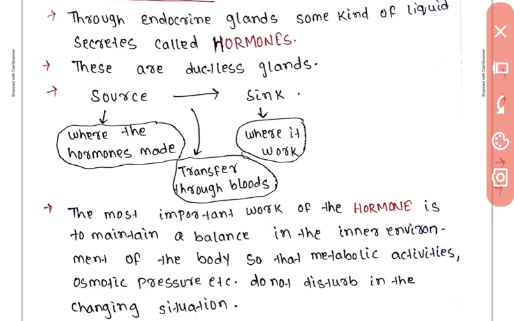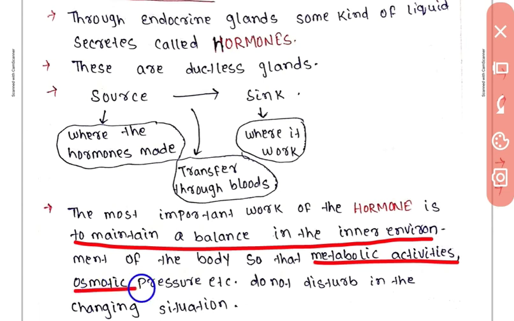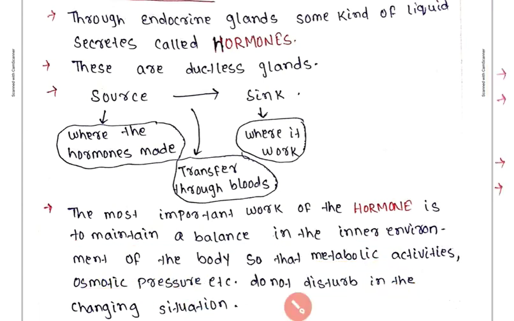It means that to maintain a balance in the inner environment, endocrine glands or hormones maintain all the balance like body temperature, the equilibrium of the body, that helps the metabolic activity, osmotic pressure, and do not disturb in the changing situation.